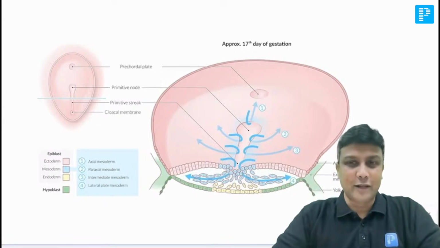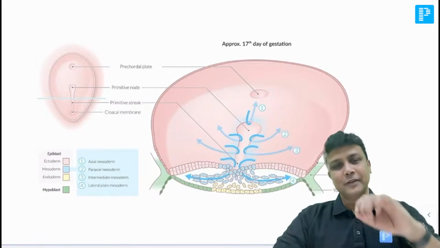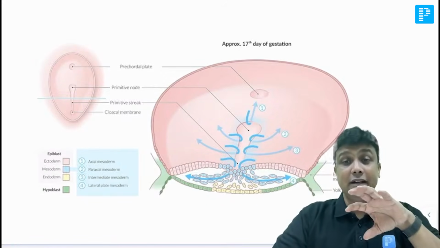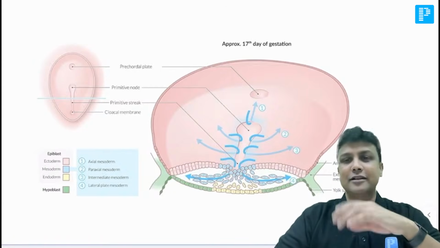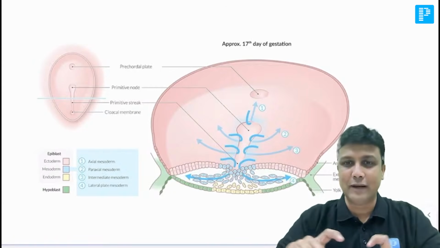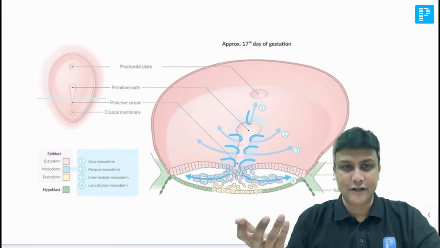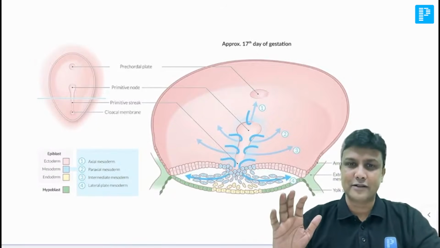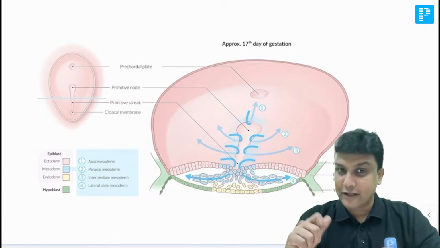And I told you in the second week, there'll be formation of the bilaminar germ disc, if you remember. Now, in that, what is going to happen? In the inner cell mass, only one layer is going to become the hypoblast and the remaining cells are going to become your epiblast. That is your bilaminar germ disc. The outer cell mass, I already told you, is going to become the trophoblast. Fine. So the inner cell mass is the one which is going to form your epiblast and hypoblast.